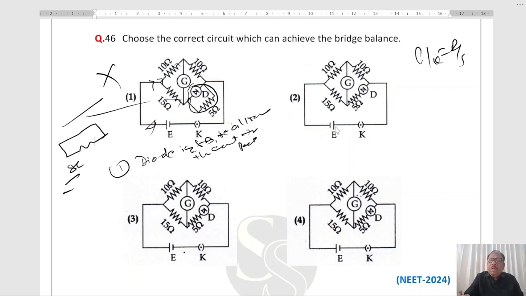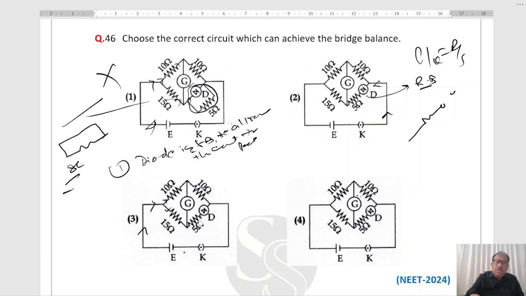Second, the current will flow like this. In this case, current will flow this way. This will be reverse bias. Reverse bias means it will be like an open circuit. So this will not be right. In this case, current will flow from this to this, this to this, then here, here.